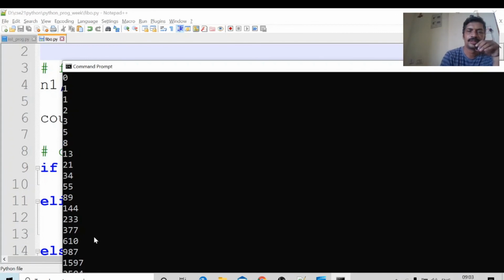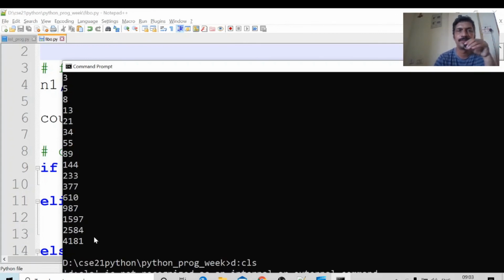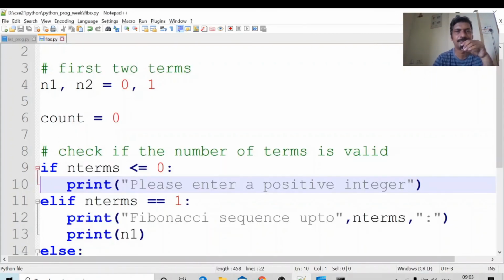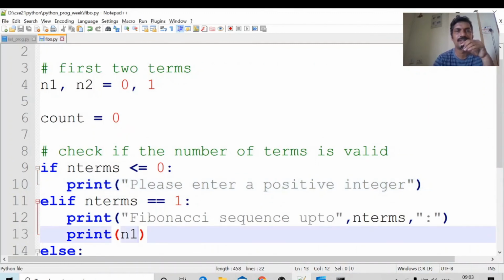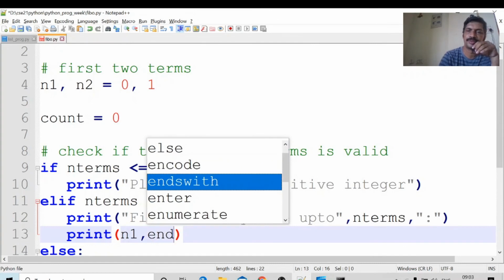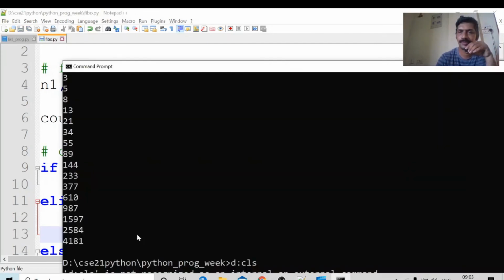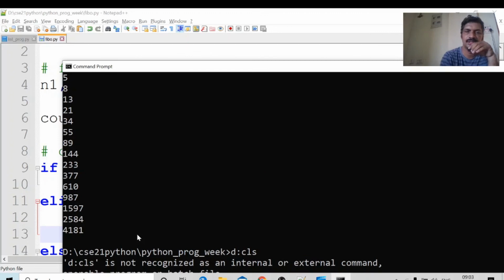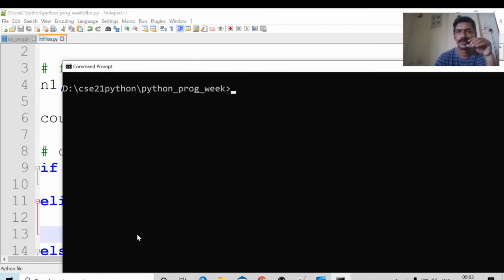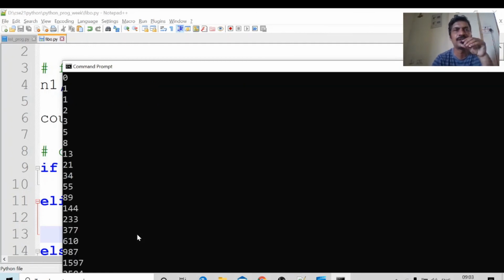Okay, cls. I want to print these numbers side by side. In order to get side by side, what will we do? Comma, end equal to. If we write this, the output will come side by side. Ctrl S, cls. Fibonacci, how many terms do you want? 20 terms. Print the first 20 Fibonacci terms.